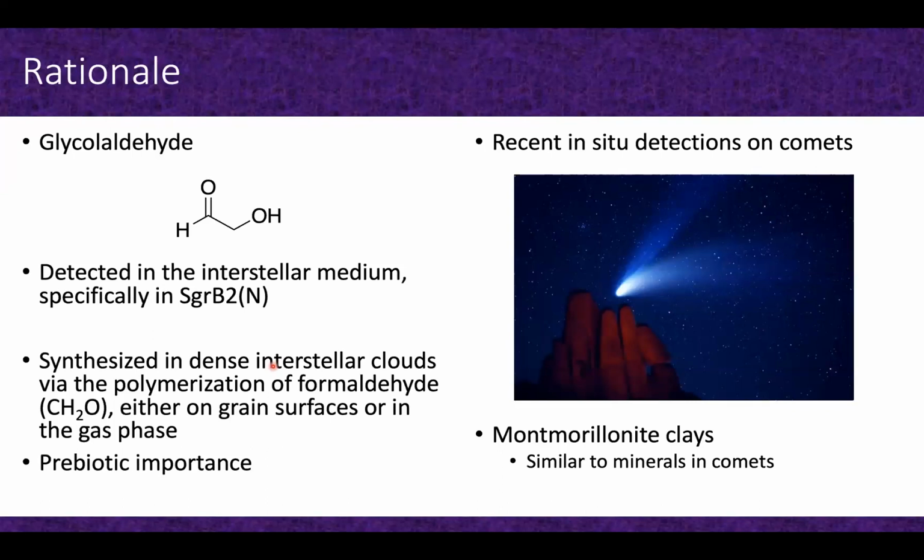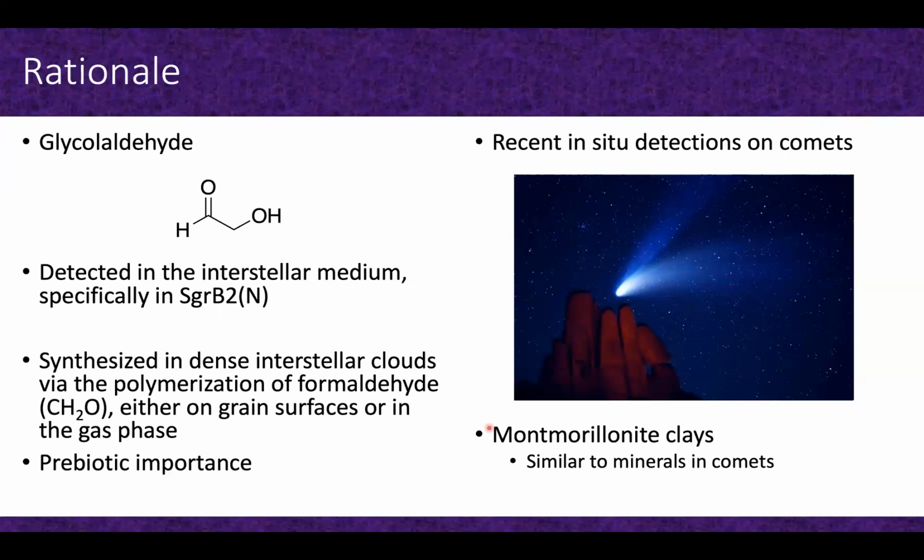So why specifically glycolaldehyde? As I said, it's not explicitly been found in Murchison because it is a fairly highly reactive molecule. It has been detected quite often in the interstellar medium, in Sagittarius here. And there's a fairly good idea about the mechanism of formation of this molecule, usually through polymerization of formaldehyde. However, there have been some recent in situ detections on several comets, including Hale-Bopp right here. And so we took this as inspiration for our experiments.